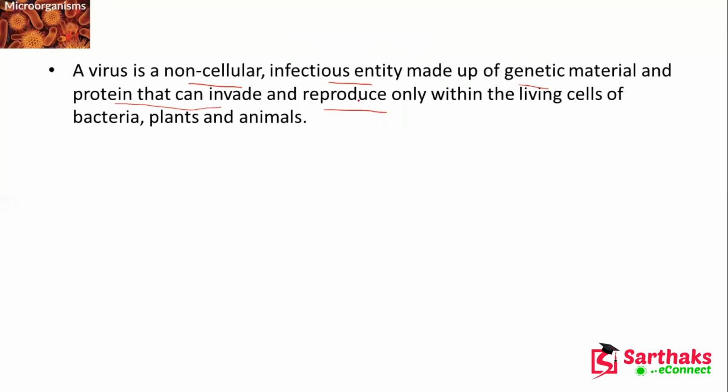So the virus is an infectious microbe consisting of a segment of nucleic acid, either DNA or RNA, and surrounded by a protein coat. Surrounded by a protein coat.